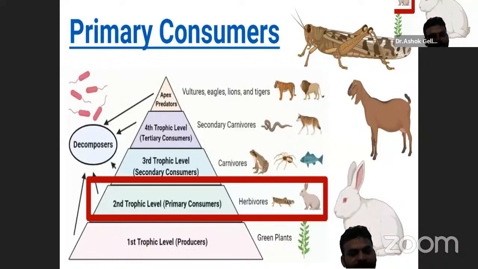They are carnivores. Frogs and fishes are the best examples for the third trophic level. And the fourth trophic level is tertiary consumers, secondary carnivores. The secondary carnivores are snakes and fox.